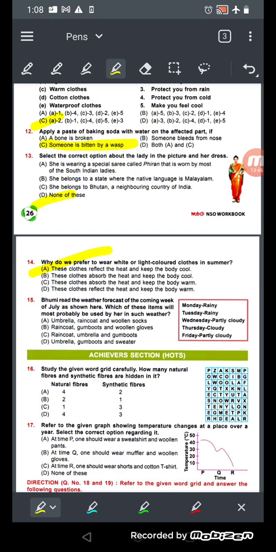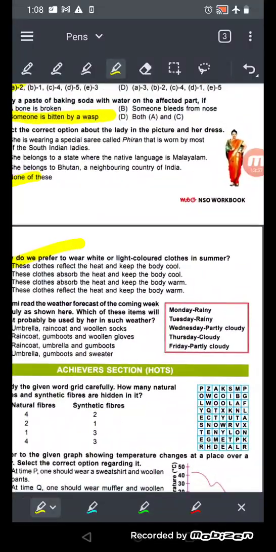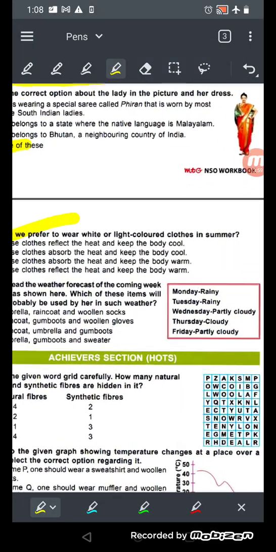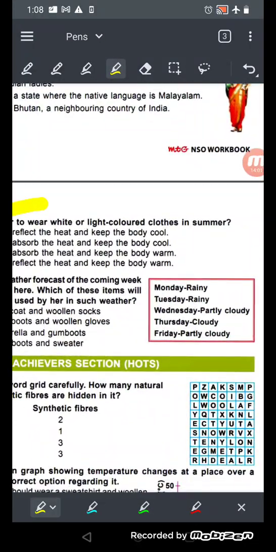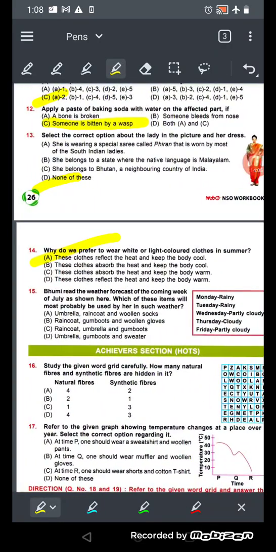What will be the weather for the next week or next month? Okay, so which of these will most probably be used by her in such weather? So see, on Monday she has seen that it is rainy. Tuesday को भी rainy है. Wednesday partly cloudy, Thursday partly cloudy and Friday also partly cloudy. So what is the weather? So she should wear the umbrella, raincoat and woolen socks.